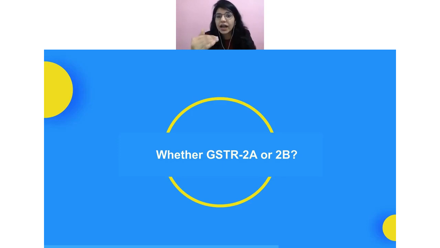If you have to reverse your ITC, it is directly hitting your profit and loss account statement. Why? Because you have already made the payment to your vendor in respect of the GST component. So if you have already made the payment in respect of the GST component to your vendor, it becomes kind of the ITC that you are going to pay from your own pocket, right? Not only this, on top of that, you are also paying the interest at the rate of 24%, right? Because you don't have another option.